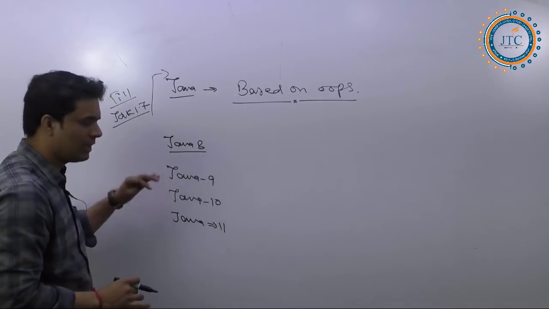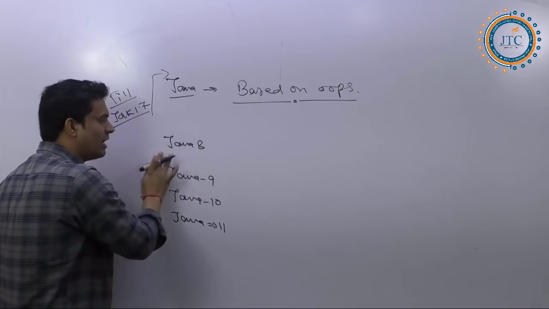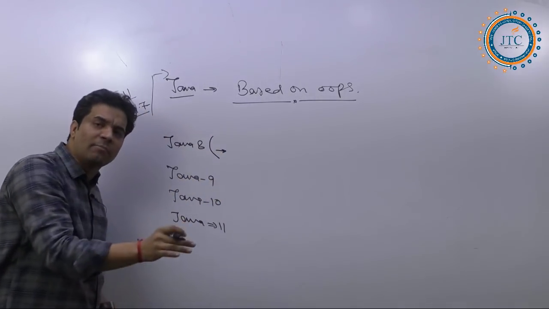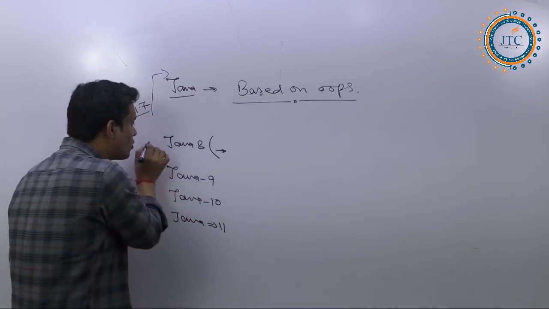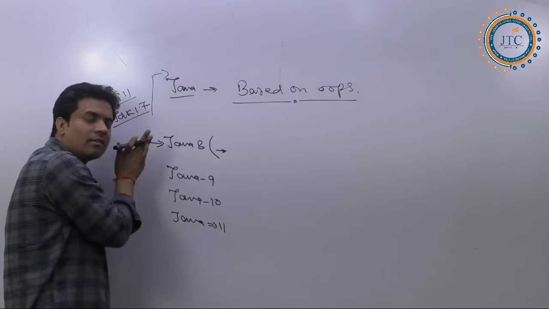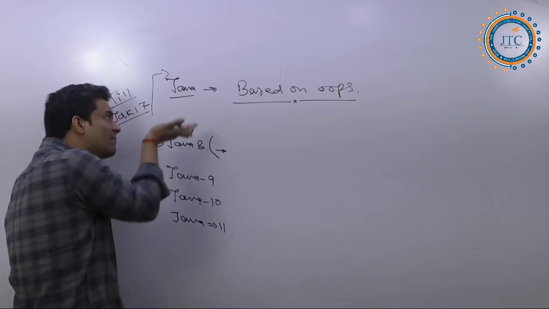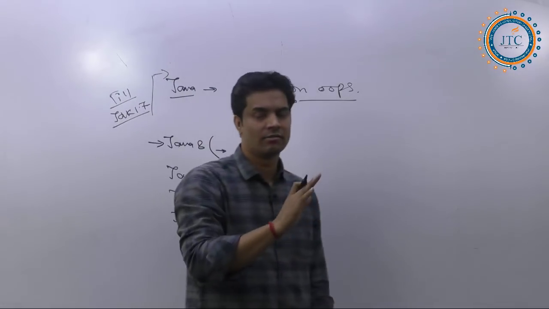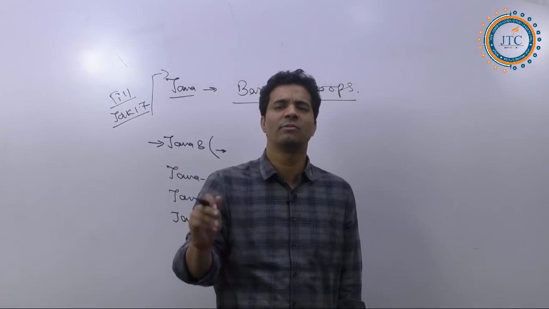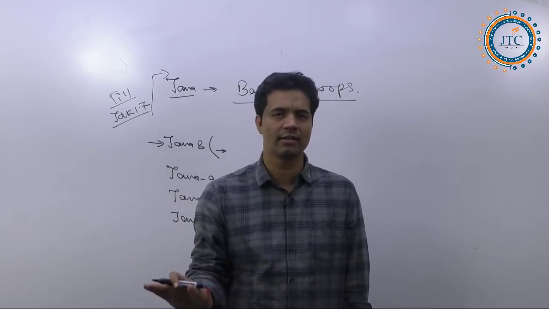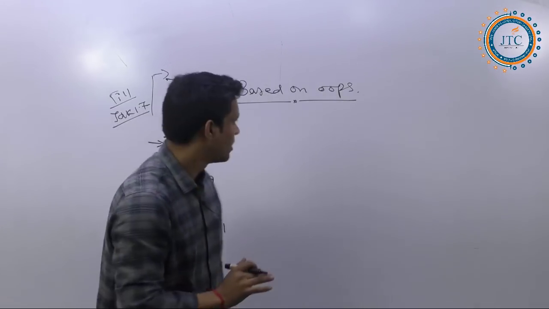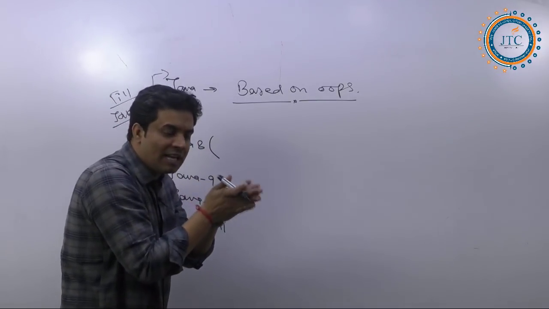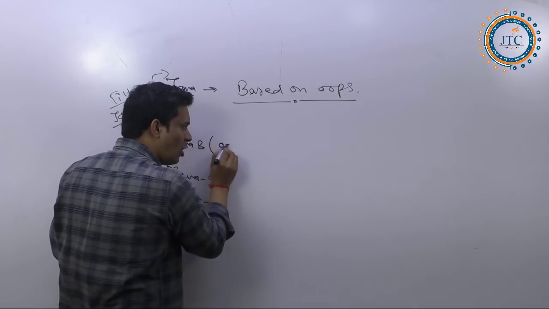Out of all that, the features like lambda expression, streaming API and all that they introduced in Java 8, they were trying to introduce in Java 6 or Java 5 also, but that was delayed for some reason, I'm not going into that reason. So they gave one path for Java, that Java is object-oriented.